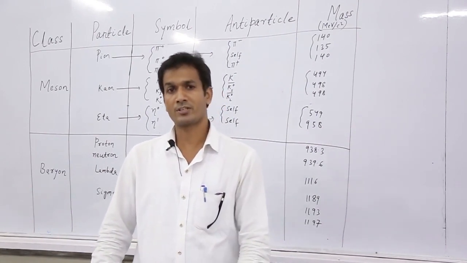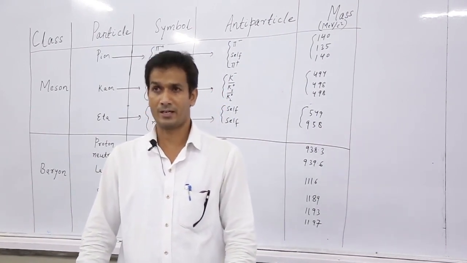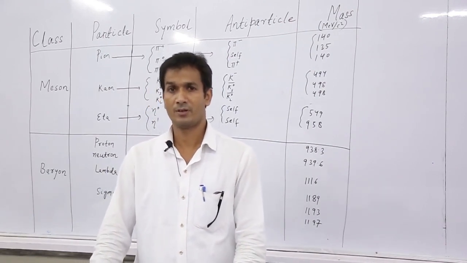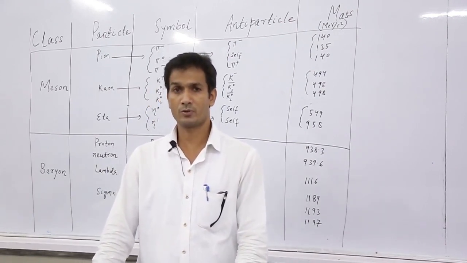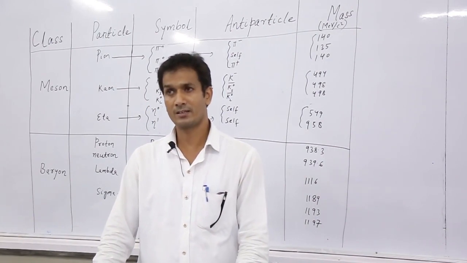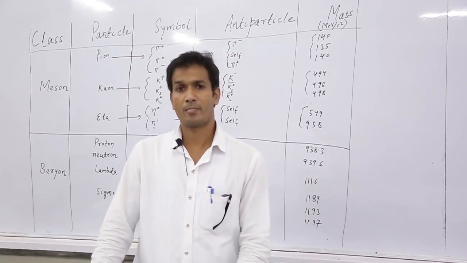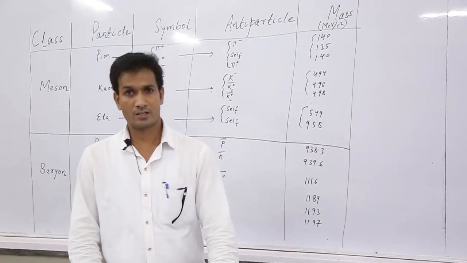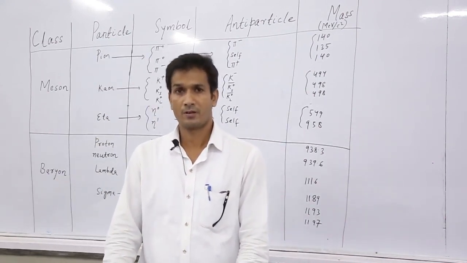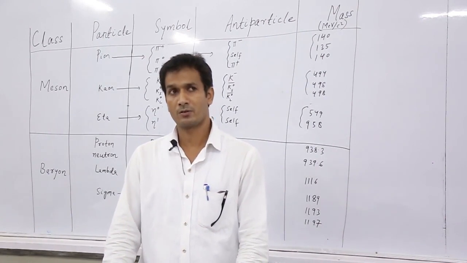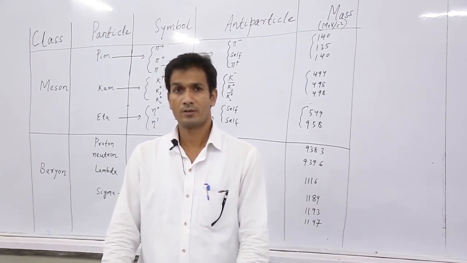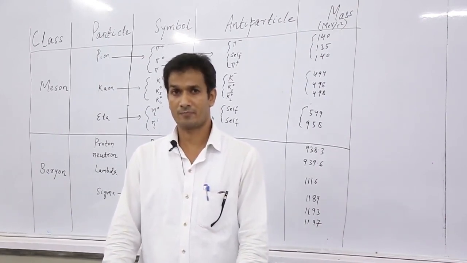We also discussed antiparticles on the basis of Dirac hole theory, which was predicted by Dirac in 1928. Today we will discuss some quantum numbers which are used specially in elementary particles, and also their conservation laws.